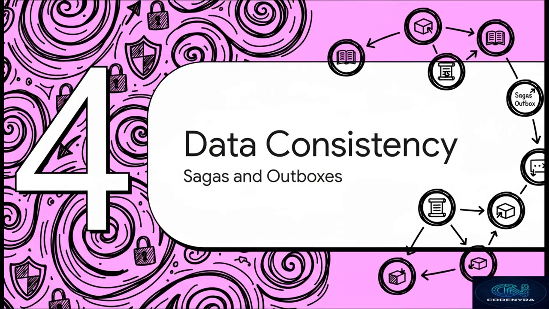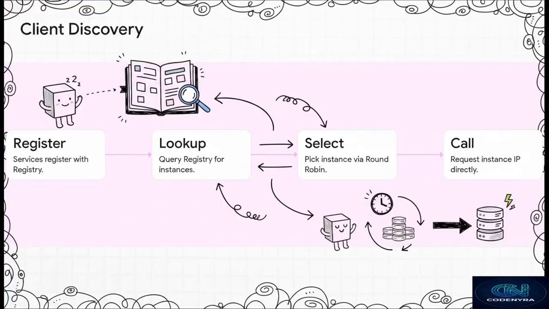All right, diving deeper. Section 4, data consistency and sagas. Before we even think about processing data, these distributed services have to actually find each other on the massive network. This client-side discovery flow shows you exactly how that plays out. A service wakes up, it registers itself, and then when another service needs to talk to it, it queries the registry for healthy instances. It picks one, maybe using a classic round-robin algorithm, and then makes the call directly to that IP. Think of service discovery as the dynamic, real-time address book for your entire architecture.